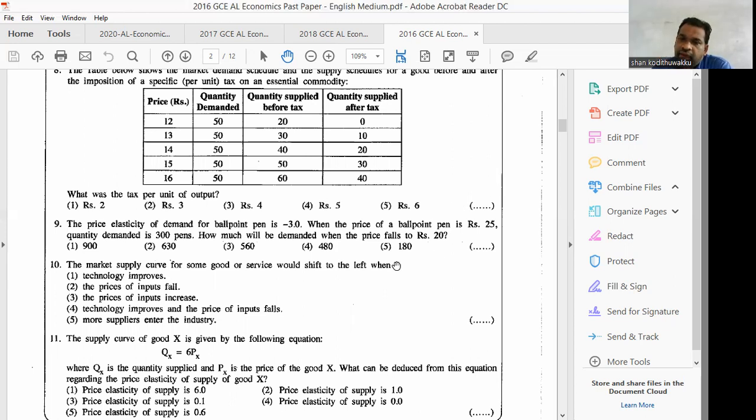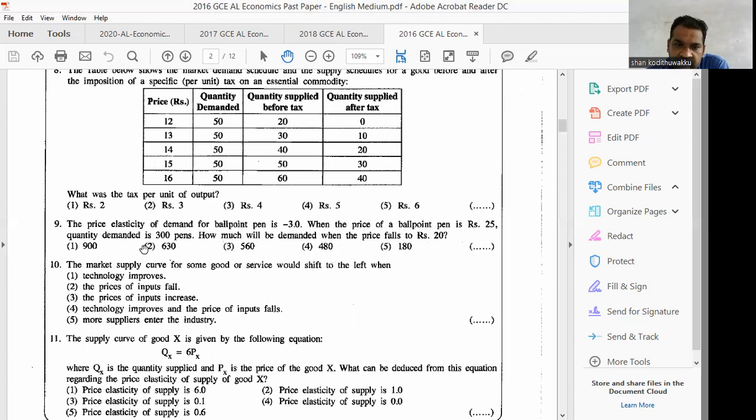When you consider the change in price from 25 to 20, that is a change of 5, divided by initial price 25, into 100, that is 20%. As PED is 3, quantity demanded will change 3 times that. If the price changes by 20%, the quantity demanded will change by 60%.